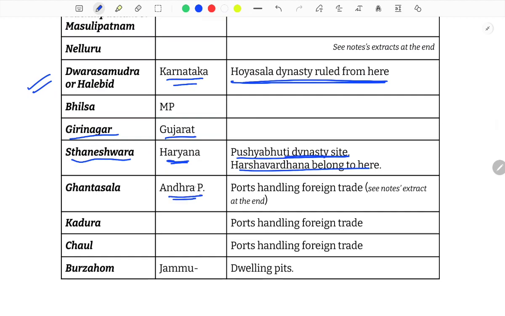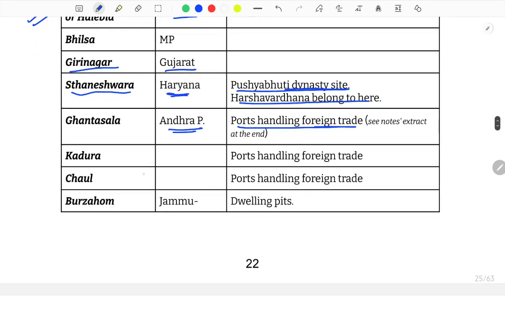Ghantasala, in Andhra Pradesh, a port handling foreign trade. Kadura, Chaul, these are all ports. I told you 5 to 6 questions only on the ports, 3 on Takshila, 6 questions on ports. So we have around 9 questions just on these two things.